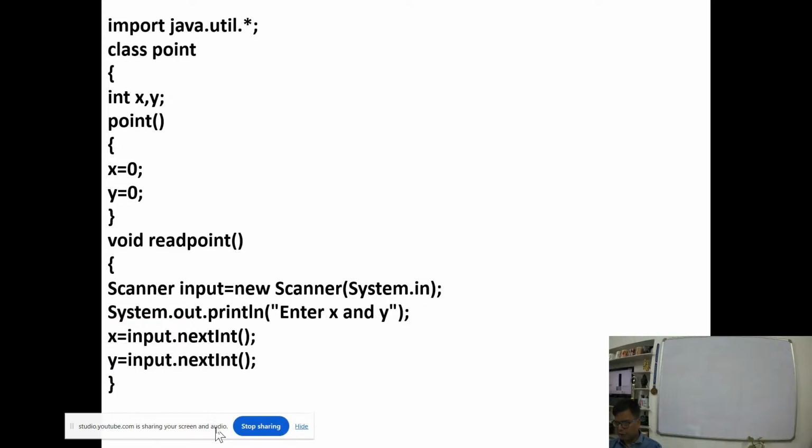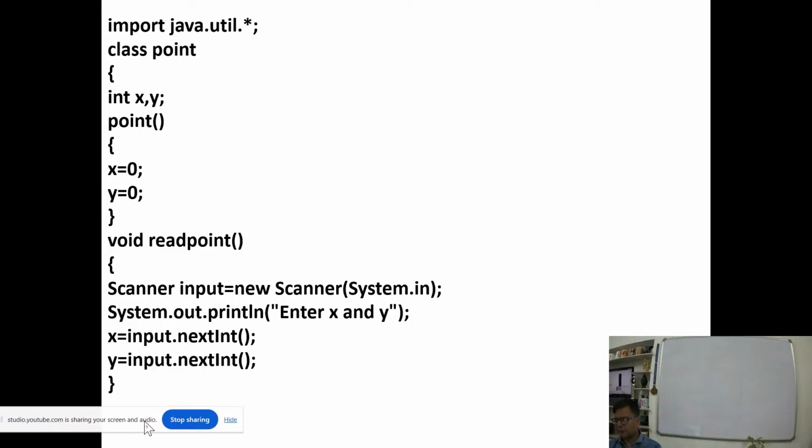Input करने के लिए question में बोला हुआ था, the things are given, you have to convert it into Java's language. Void read point, यहाँ पे हम कर दिए scanner input equal to new scanner system.in, and then we are asking enter x and y. X and y we got as input. So void read point, this is clear to everybody. This should be clear to everyone.